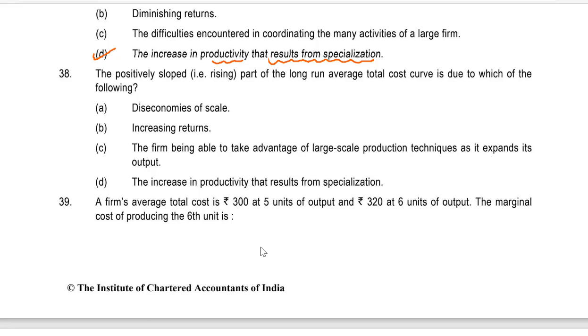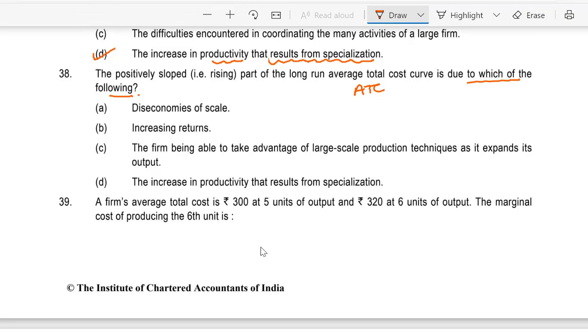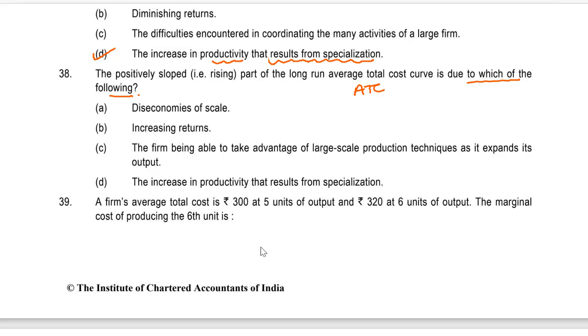38. The positively sloped, that is rising part of the long run average cost curve, average total cost curve, is due to which of the following? A. Diseconomies of scale. B. Increasing returns. C. The firm being able to take the advantage of large scale production technique as it expands its output. Or D. The increase in productivity that results from specialization. Positively sloped or rising part of the long run average total cost curve is due to diseconomies of scale.